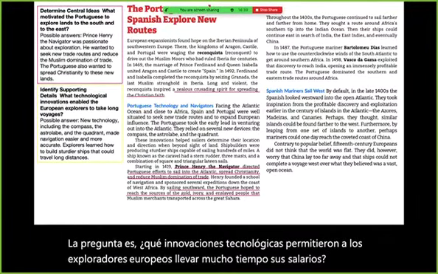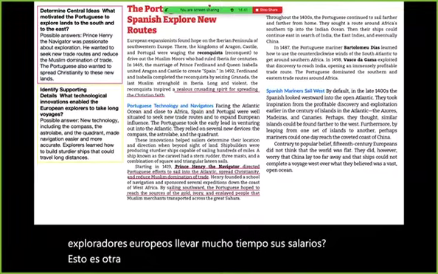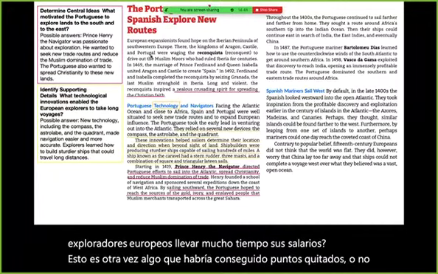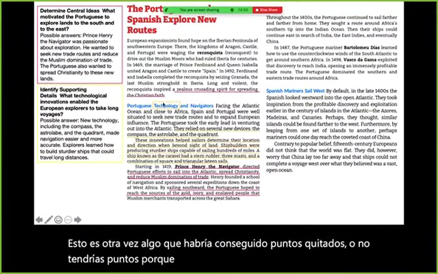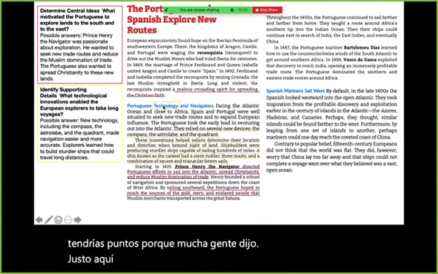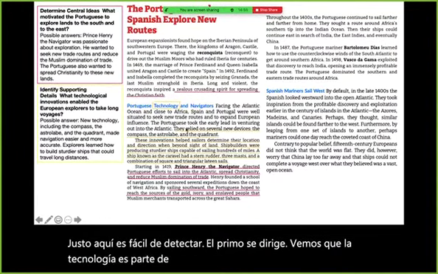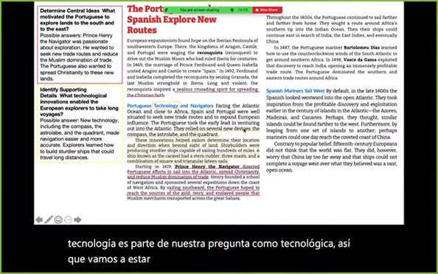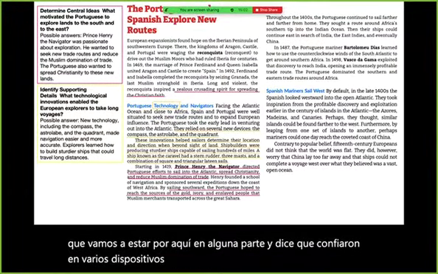This is, again, something that would have gotten points taken off, or you would have gotten no points, because a lot of people said right here, it's easy to spot because in our heading we see technology. Part of our question has technological, so we know it's going to be around here somewhere. And it says that they relied on several new devices: the compass, the astrolabe, and the quadrant, which I have in my response.